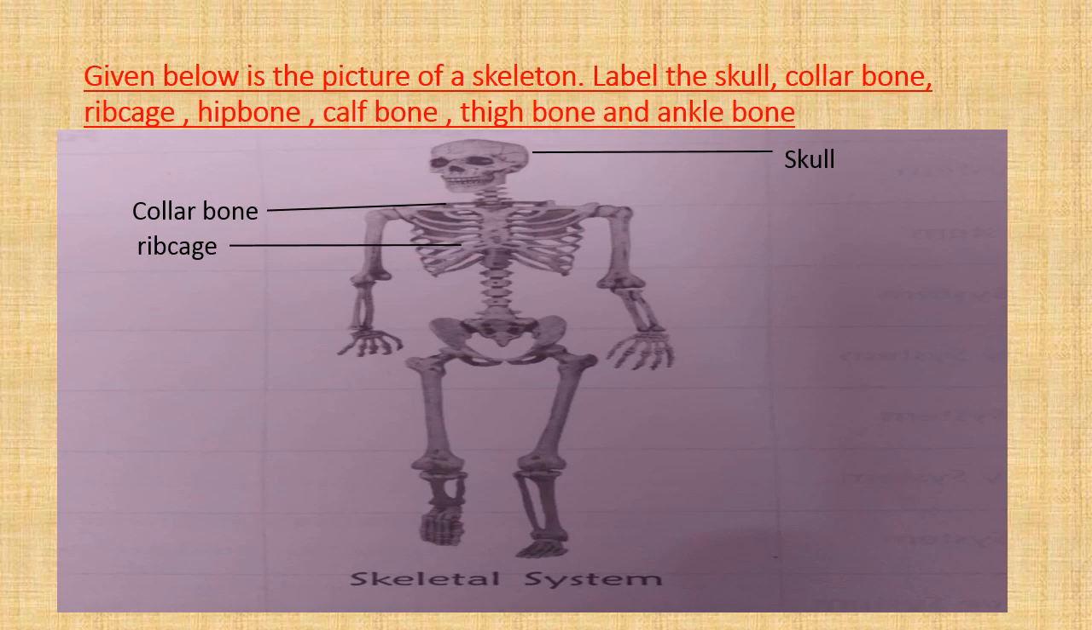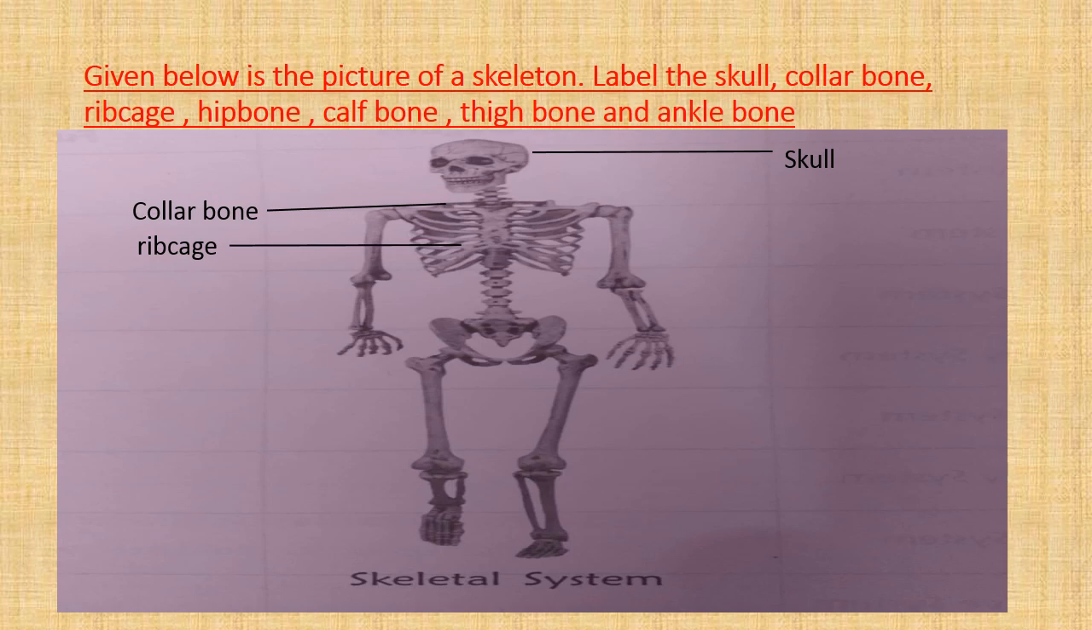Next is rib cage. Rib cage is formed by 12 pairs of thin, flat and curved bones in the chest region. Okay, so you will label the rib cage like this. As we all know that a rib cage is formed by 12 pairs of thin, flat and curved bones in the chest region. And the ribs are, student, joined to the backbone at the back.